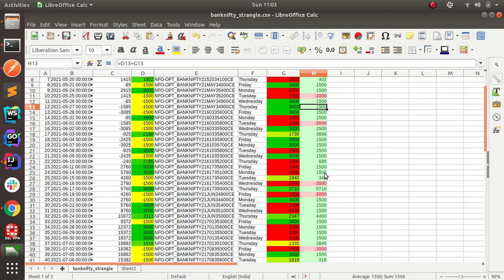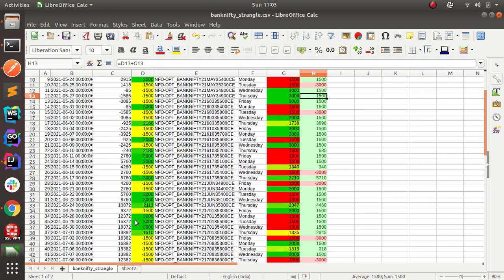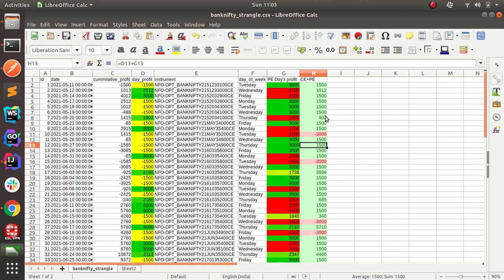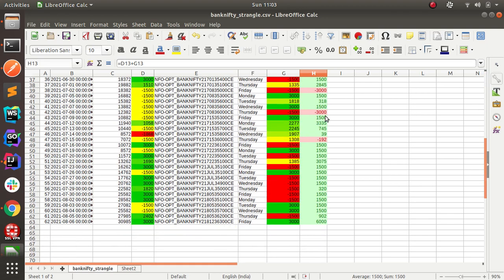Almost 6 to 7 days. So in the last 62 trading days, almost 55 days you will end up in profit. These are the maximum loss cases where both sides stop loss hit: 30 point stop loss hit in CE, 30 point stop loss hit in PE, which is just 6 days. Out of 62 days, almost 55 to 56 days you will be in profit at the end of the day.